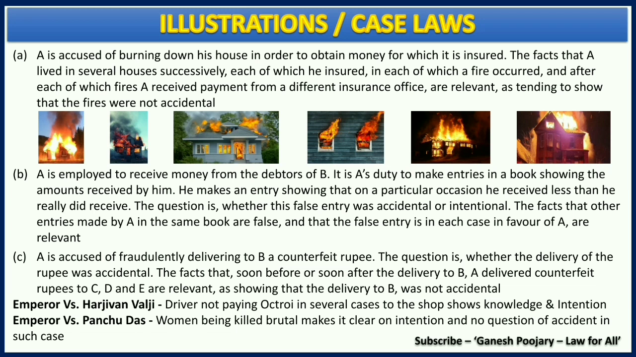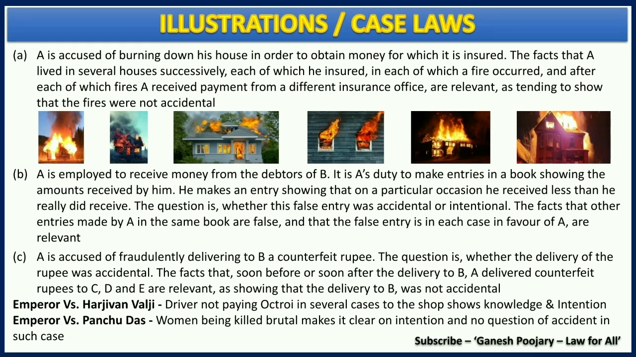But in this case, what happens? All such mistakes are in favor of A. Now, whatever false entry A has made, all of them are benefiting to him. In that case, this is a relevant fact. Now, that cannot be considered as an accident. This is intentional. This is done with knowledge, because no single transaction is against A. That is how we have to interpret the illustration B.